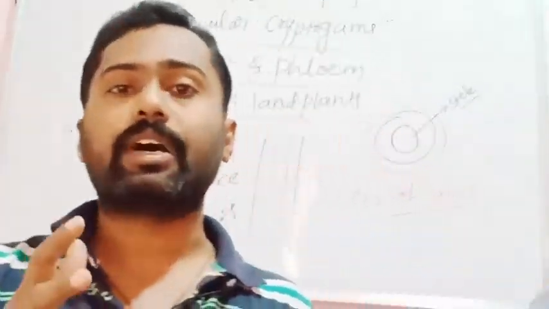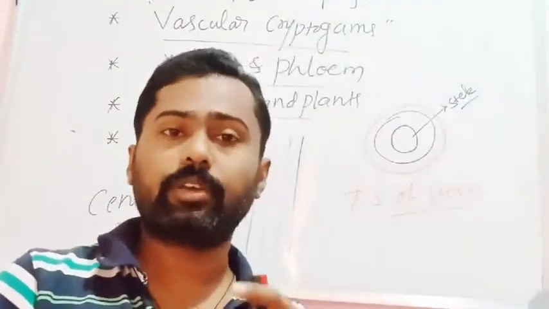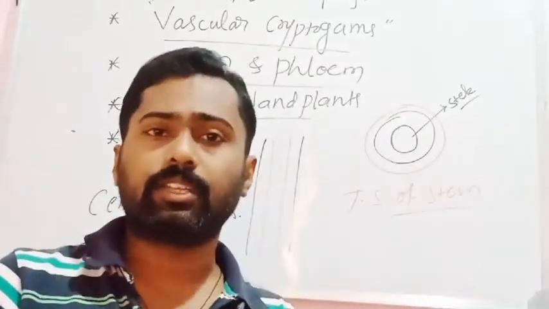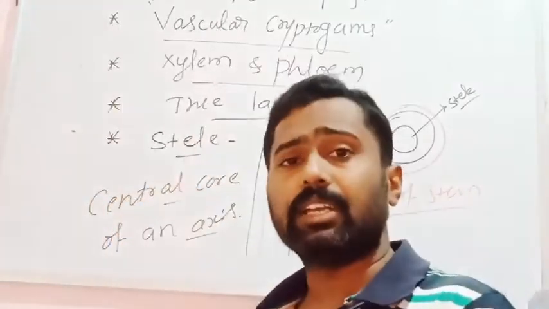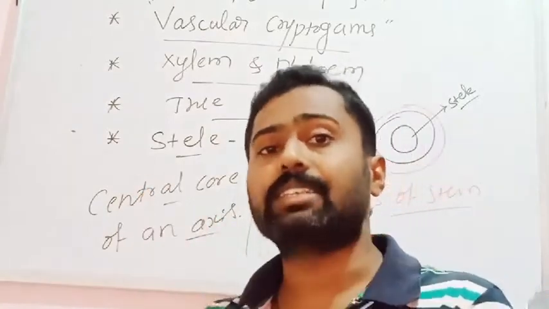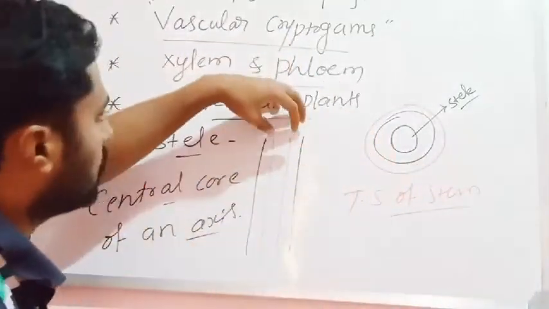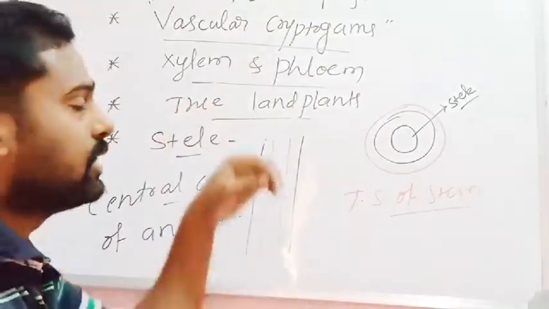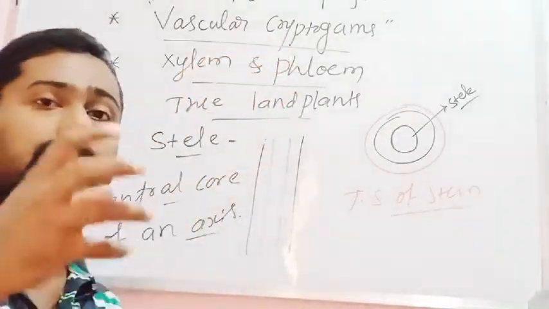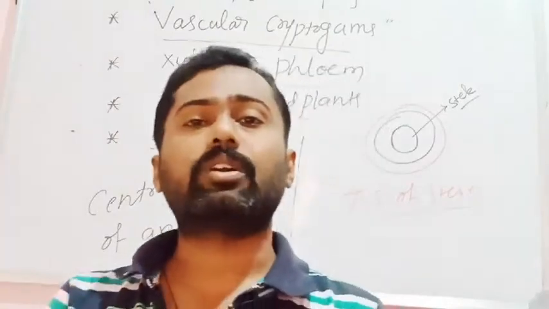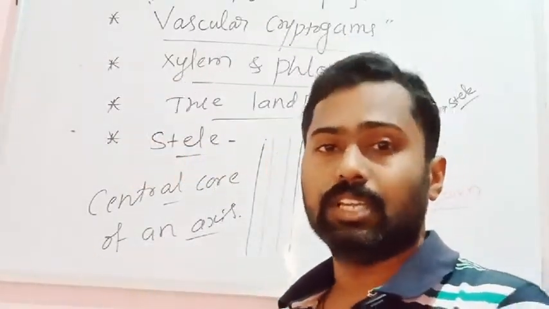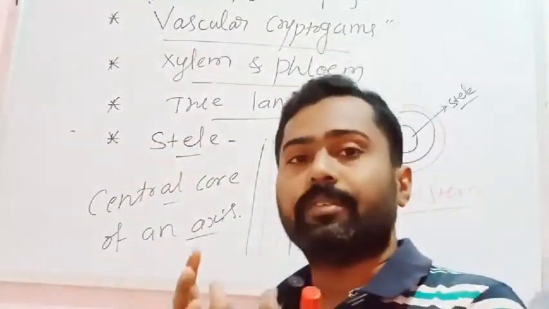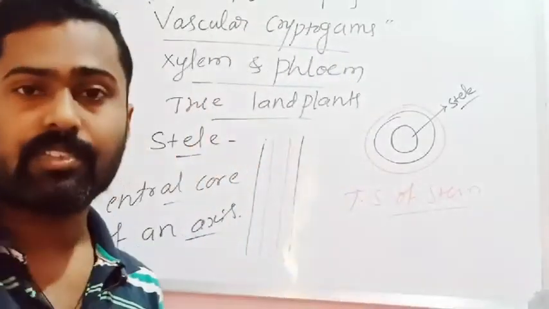That encloses the vascular structures like xylem, phloem, then the pith, the pericycle, all the structures found inside the stele. If we consider the stem as an axis, the central core of the axis is what is regarded as a stele, and that stele includes the vascular structures, the pericycle and the pith.